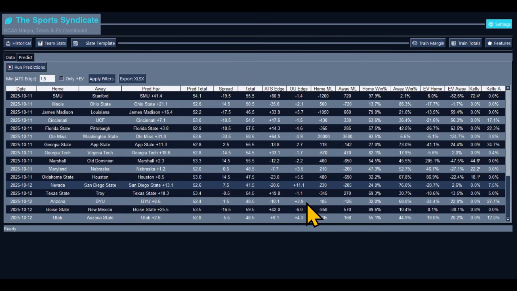Utah and Arizona State. We got the final matchup of the night. If you made it to the final, press 1 in the comments. Let's get this money, guys. Utah plus 2.6. Minus 5.5 Utah. Utah to win by 2.6. Take Utah to win. Take Arizona State to cover. 52.8 points. You can take the over in that matchup.